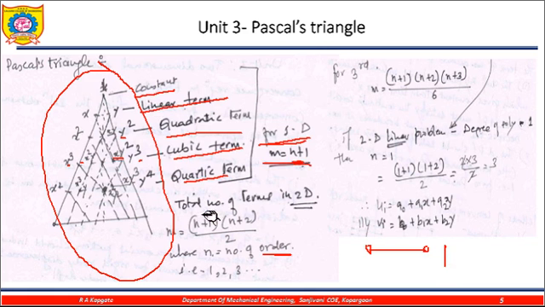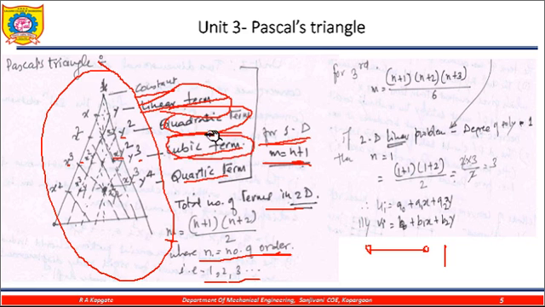While in 2D problems, my number of terms is equal to (n plus 1) times (n plus 2) divided by 2, where n is the order. So what is that order? That is 1, 2 or 3. It means we need to consider whether the linear term is the order, or the quadratic term is the order, or the cubic term is the order. So if there are two nodes, this is the linear term.